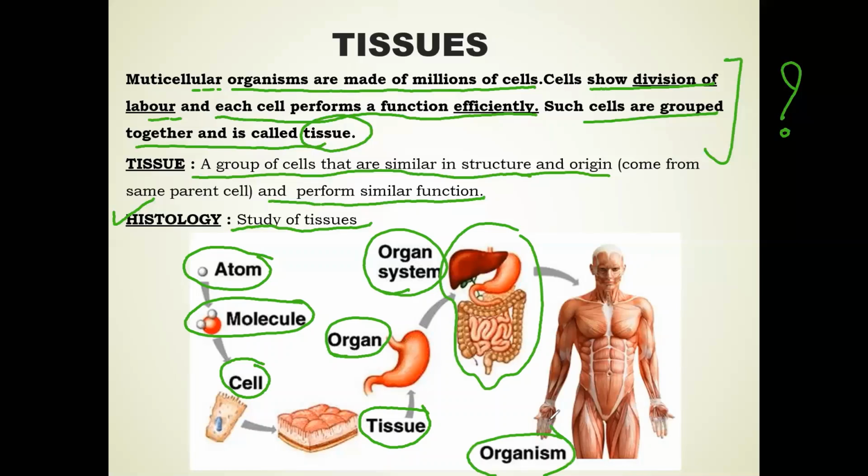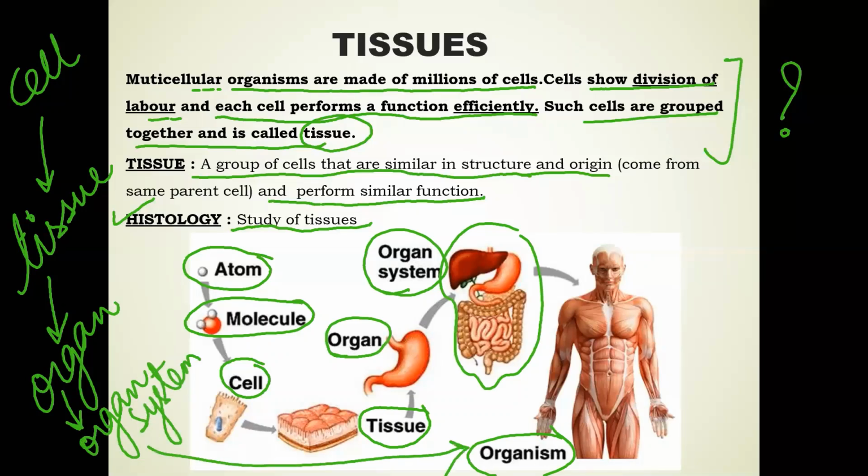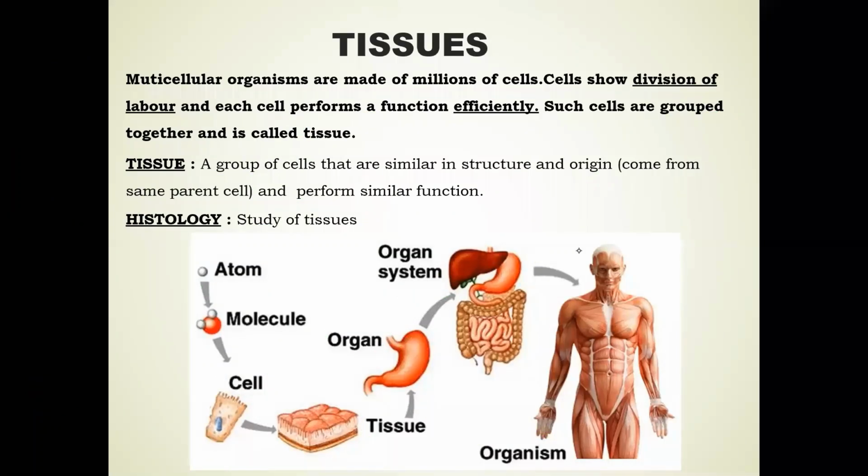So it's a hierarchy, right? Cell forms the tissue, tissue forms the organ, organ forms the organ system, and organ system finally forms an organism. So let's move ahead.